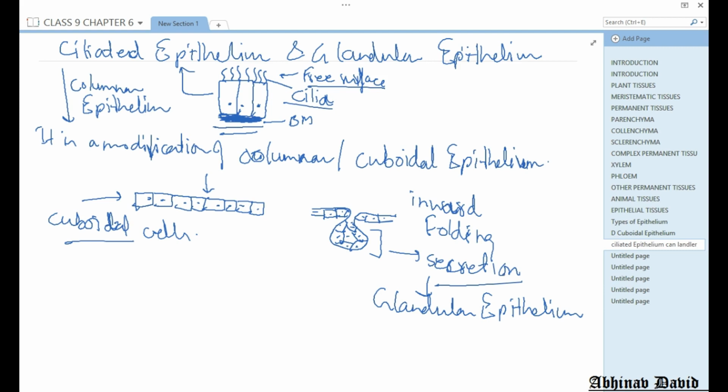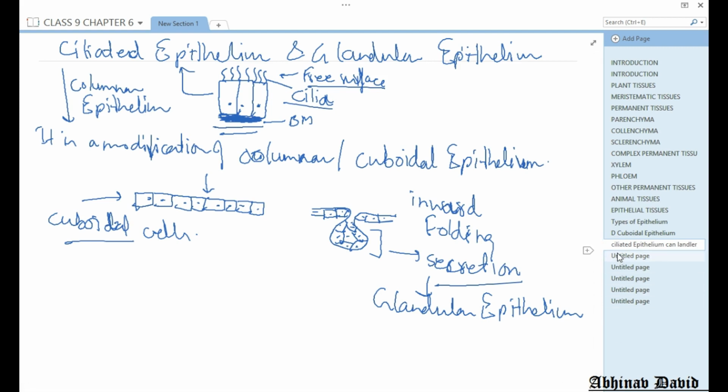So the shape of the cells may be either columnar or maybe cuboidal. Okay, but these cells will fold inwards and form a gland like structure. Okay, and this will be called a glandular epithelium. So glandular epithelium is also not a new type of epithelium. It is a modification of the simple squamous, not squamous, simple cuboidal or columnar epithelium.